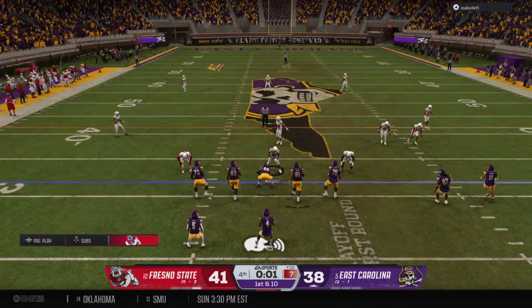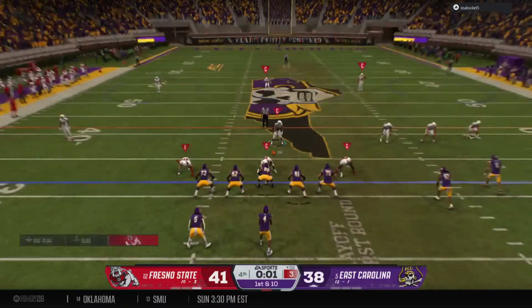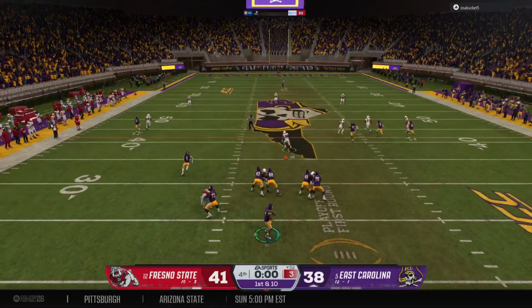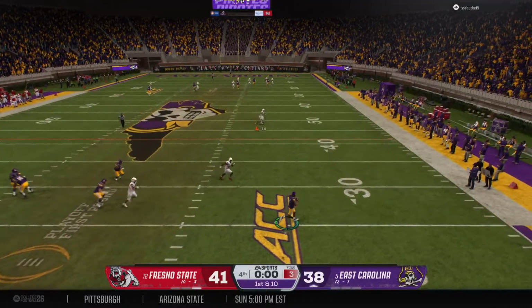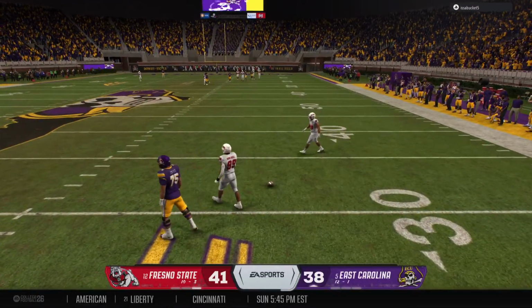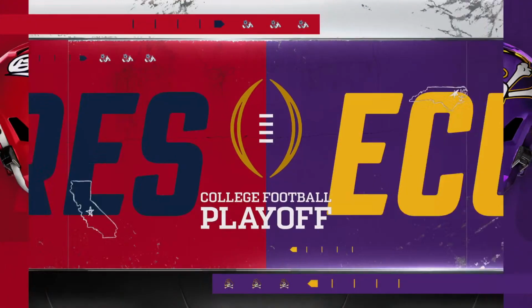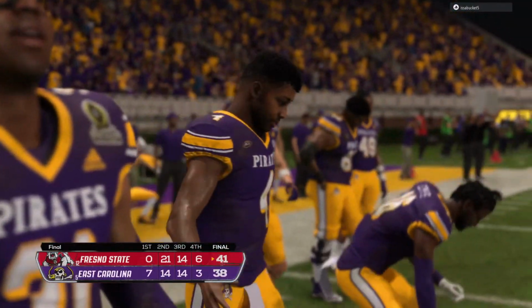First play of the drive now. They'll start from the 32. Quarterback checks the defensive look, makes some adjustments. Here comes a first down pass attempt. The pocket breaking down. And the pass is incomplete as time runs out. Game over. Of course, in the playoffs, it's survive and advance.